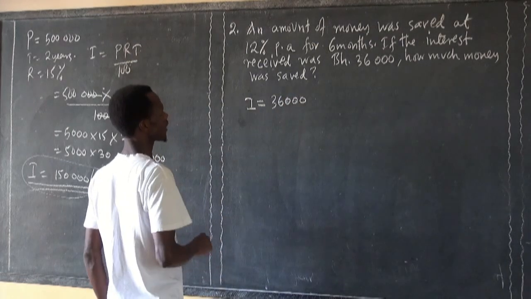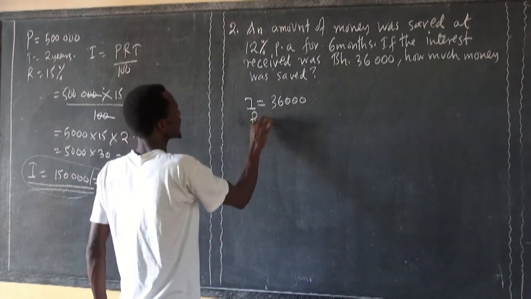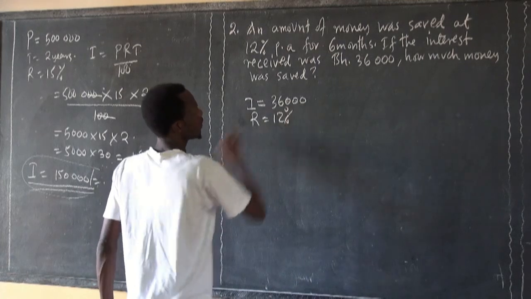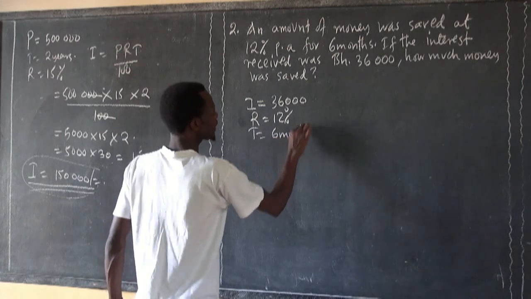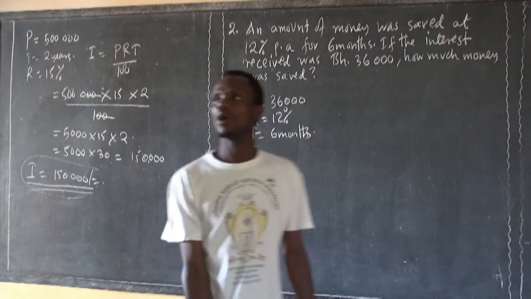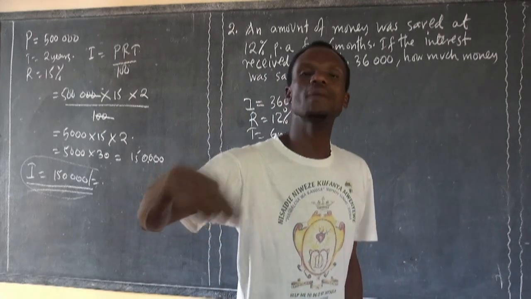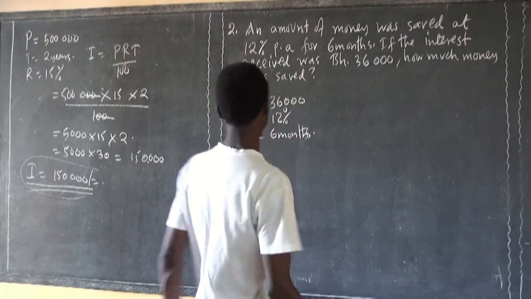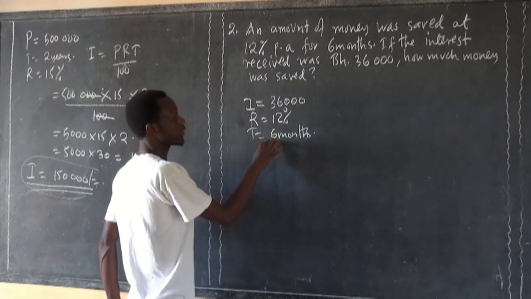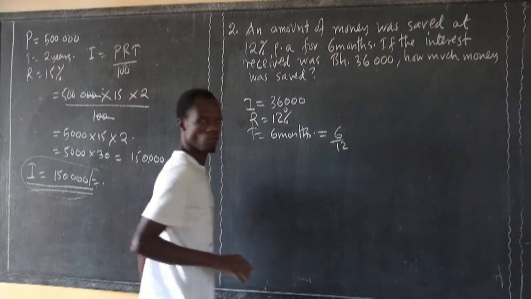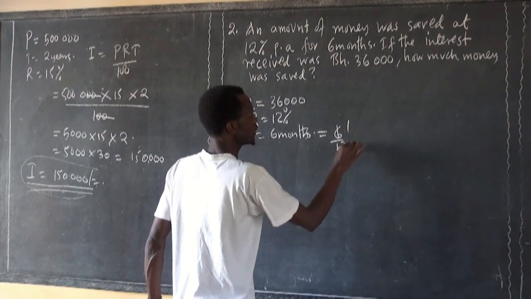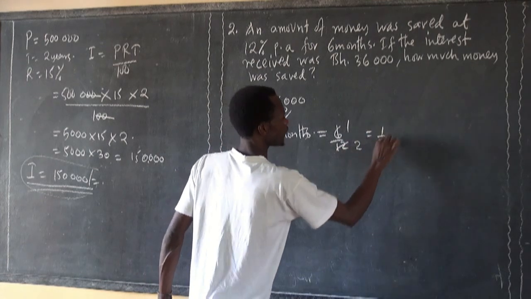Now, rate is equal to 12%. And then time is equal to 6 months. But remember something, I told you, time is expressed in terms of what? Years. Now, you have to take this 6 months, that is 6 over 12. You simplify, 1 over 2, is equal to a half year.